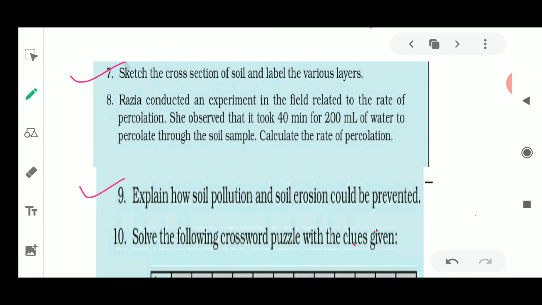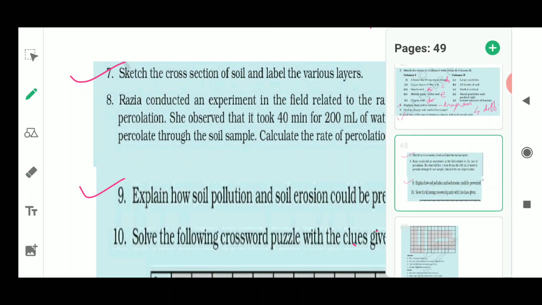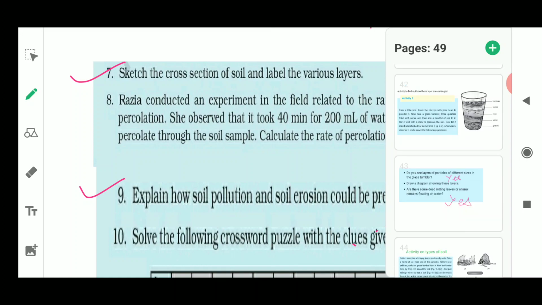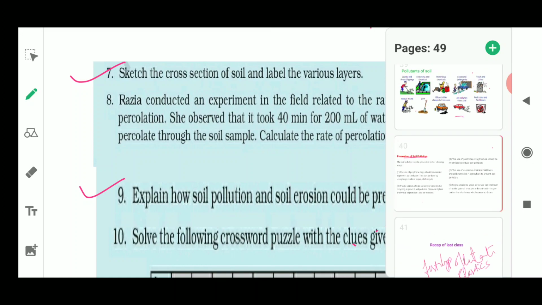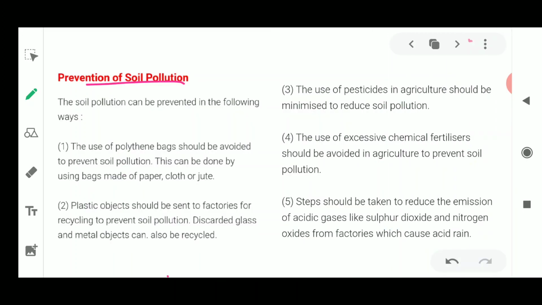Okay, so many points we have discussed in the last class. You could take the help from that particular slide. So I'll just show you the answer from where you're going to write down. So the answer could be the prevention of soil pollution. This could be the answer for the question.